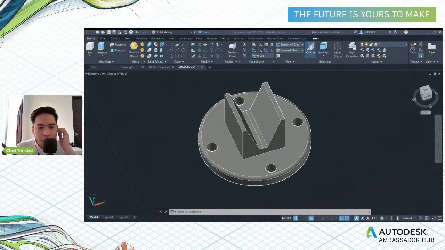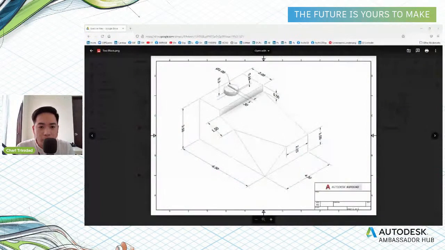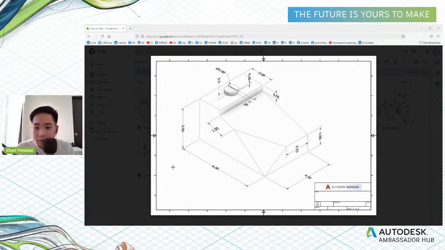Okay guys, so let's move to the next challenge. I'll be sharing you the ISO drawing so you can better see the dimensions and you can visualize in 3D the part. So let's move on to the next one.